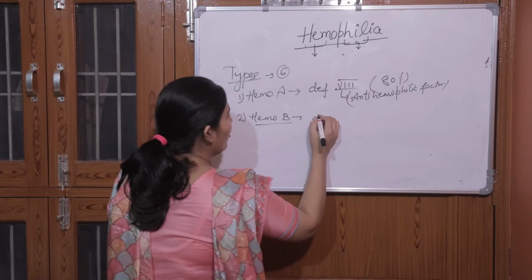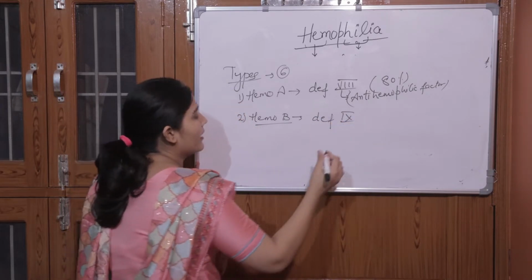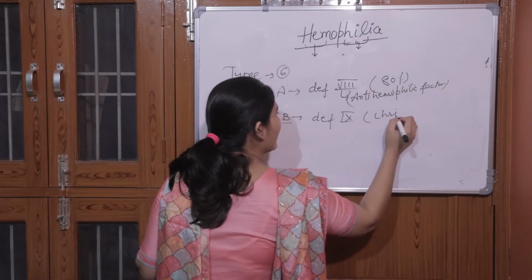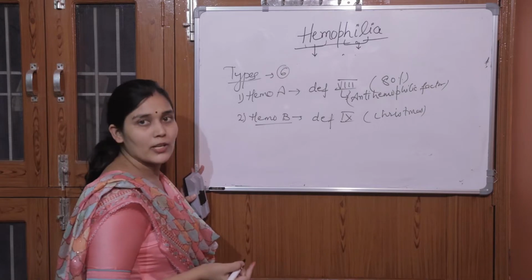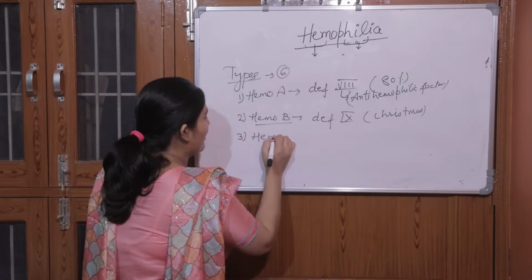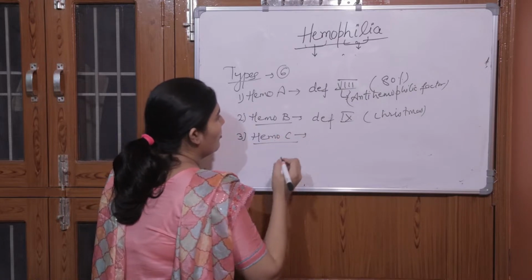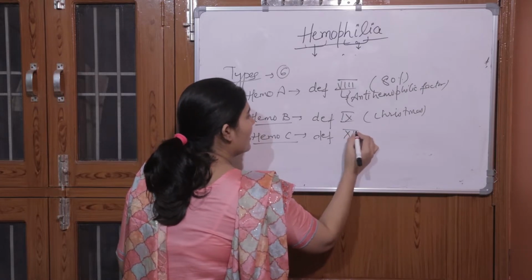Second is hemophilia B, if clotting factor 9 is absent. Clotting factor 9 is known as Christmas factor, and hemophilia B is known as Christmas hemophilia. Third is hemophilia C, because of deficiency of clotting factor 11.